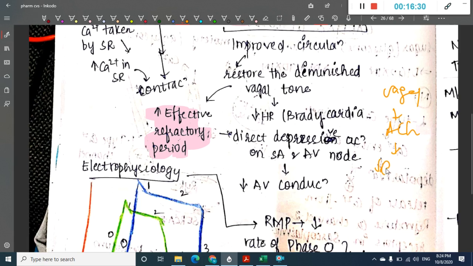This acetylcholine inhibits the AV node and SA node, and thus decreases the AV conduction. That is what is written here in sentences. So as a result it has decreased AV conduction.